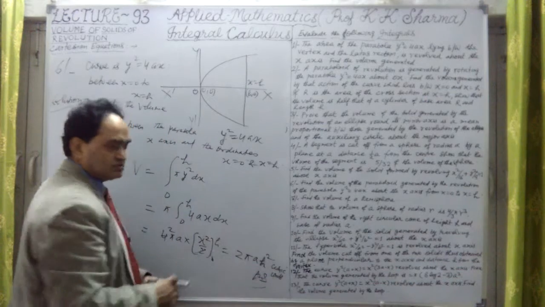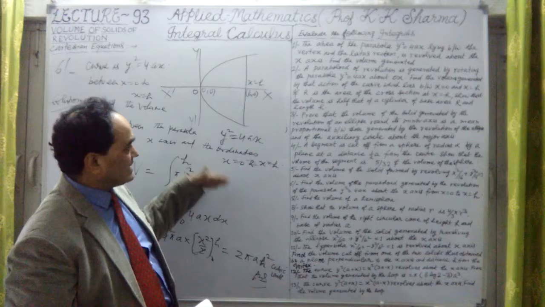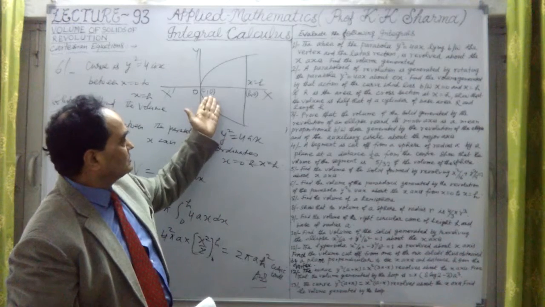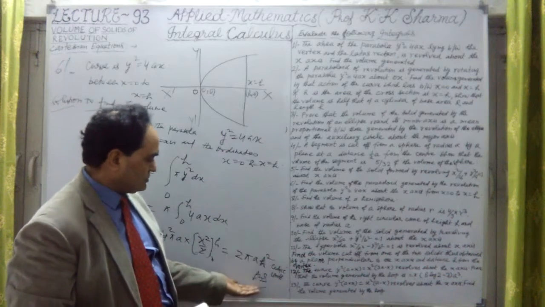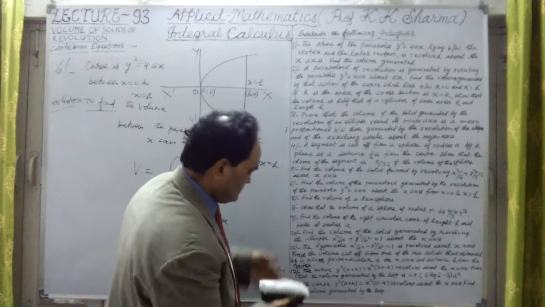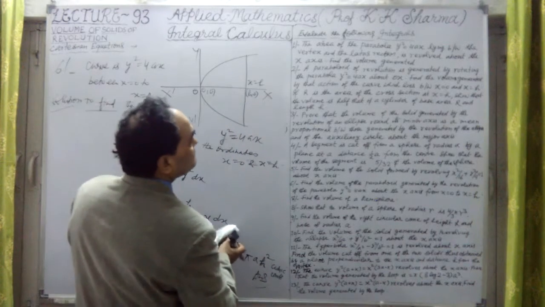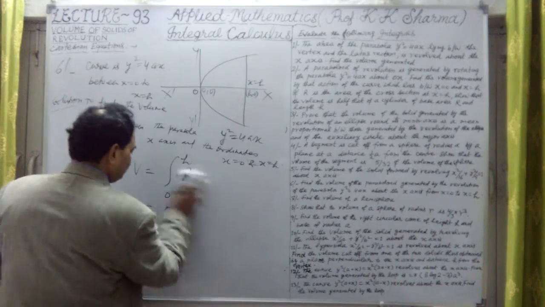The volume of this parabola revolved around the axis of x, with ordinates x equal to 0 to x equal to h, or between these two ordinates, this is the volume here. We have obtained the same kind of answer in the previous questions also. Okay, now this is question number 6.